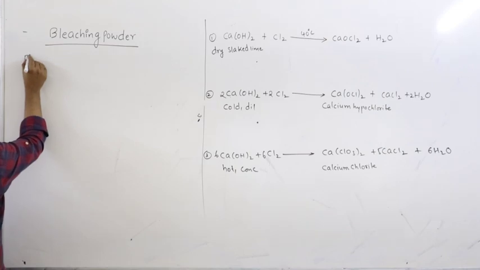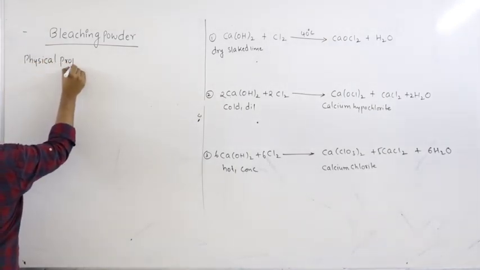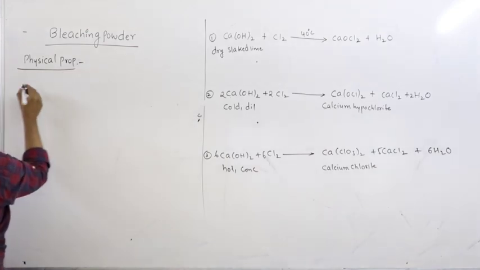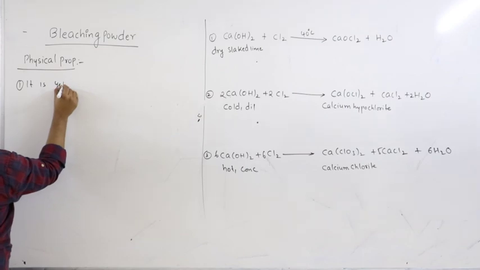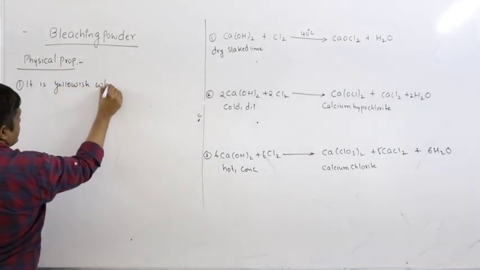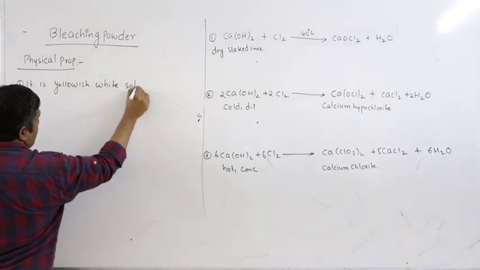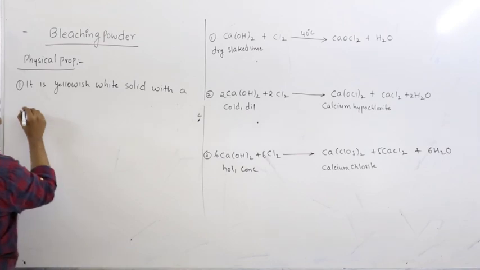Coming to the physical properties, it is a yellowish white solid, pale yellow, with a strong smell of chlorine.